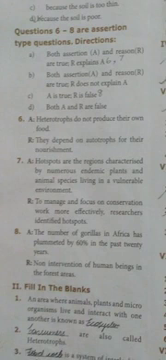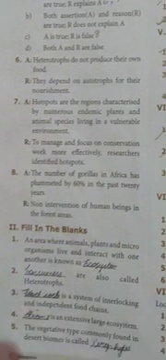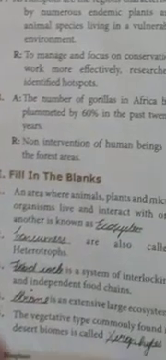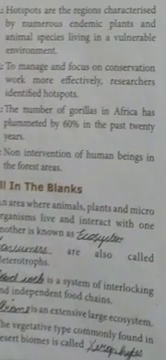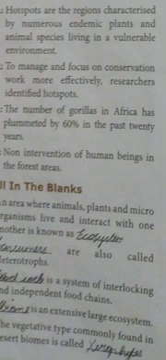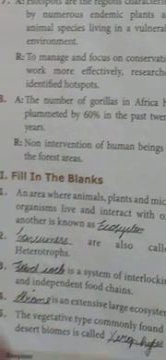Okay. Next, Roman number 2, fill in the blanks. First one, an area where animals, plants and microorganisms live and interact with one another is known as ecosystem. Okay. Next, second question, dash are also called heterotrophs. Consumers, consumers are also called heterotrophs.